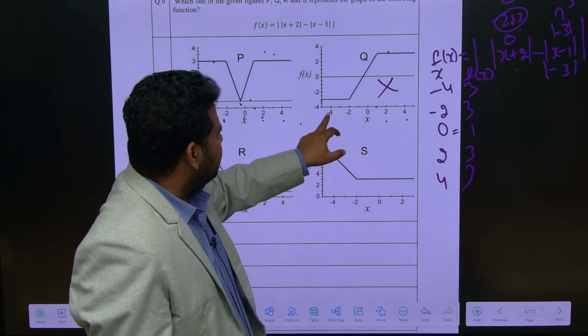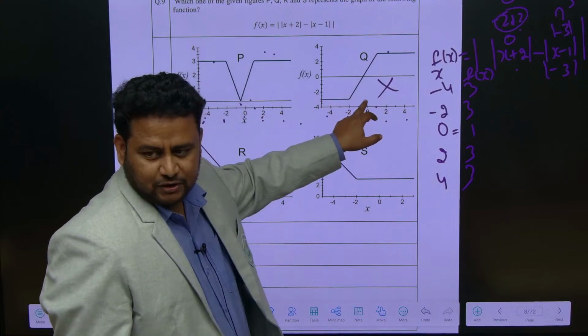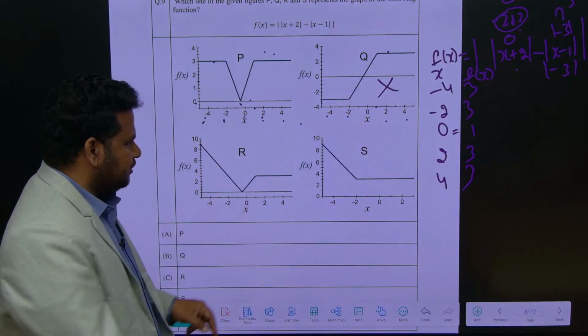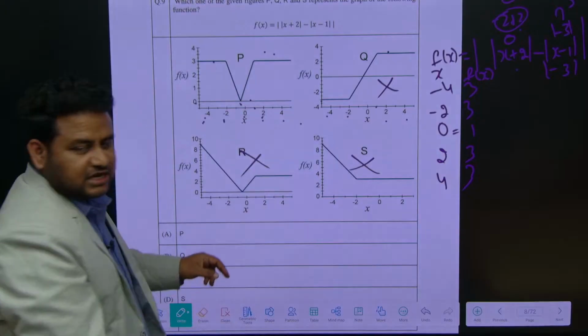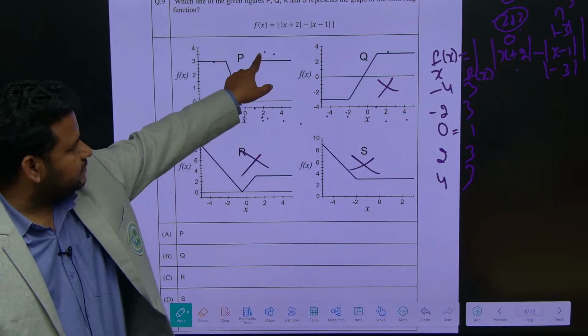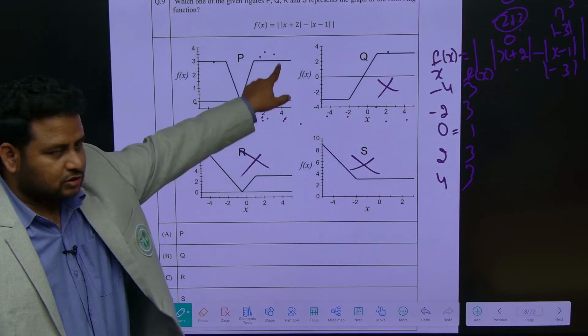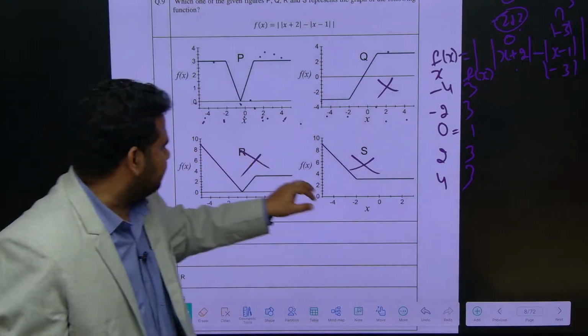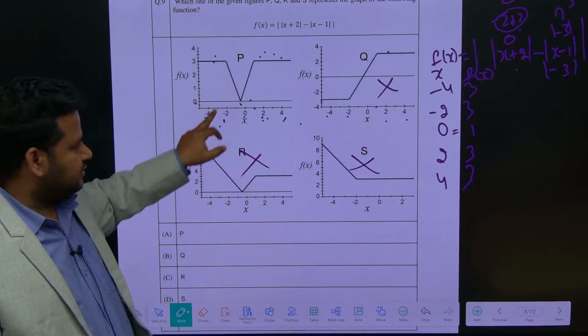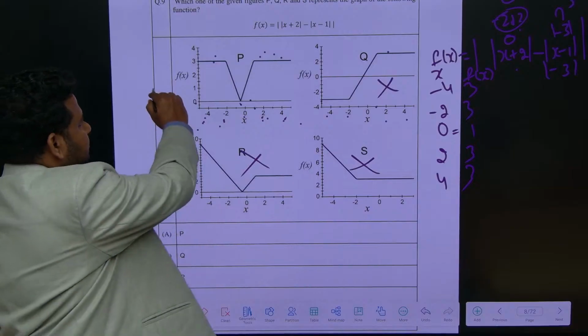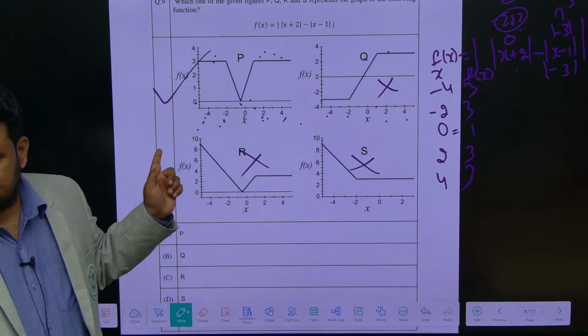Yeah, okay. But for minus 4 and minus 2 it is coming a different value. Here also it is a different value. So this cannot be the answer. So observe carefully. If I put x is equal to 2, I am getting 3. F of x is equal to 3. See, for 4 also I am getting 3. If I put minus 2, I am getting 3. If I put minus 4, I am getting 3. So this will be the right answer.